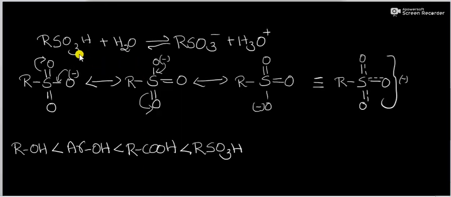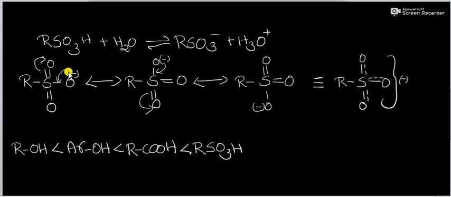Then what is the case of sulfonic acids? Sulfonic acids, in the presence of aqueous medium, will ionize into RSO3 minus and H3O plus. Again, this sulfonate ion is resonance stabilized, which was already discussed in the last video lecture.